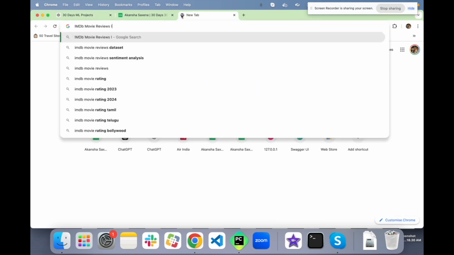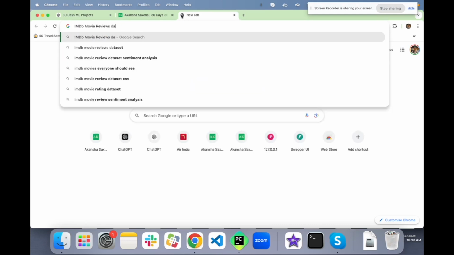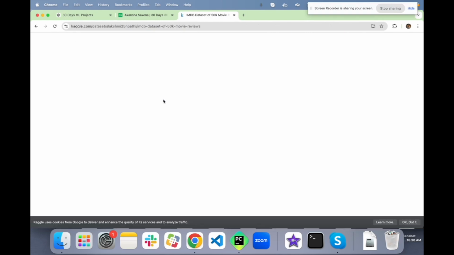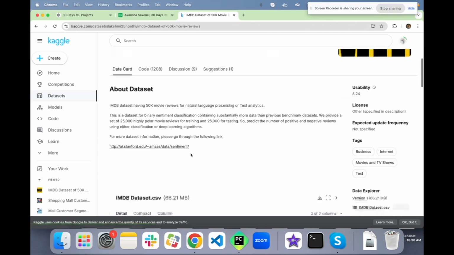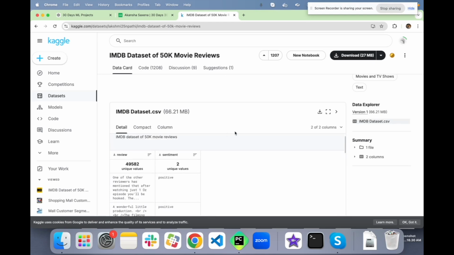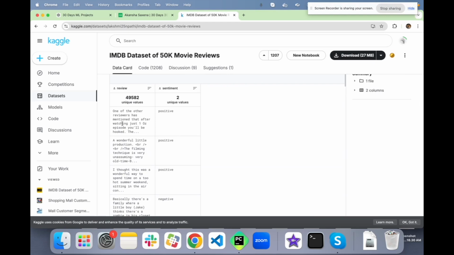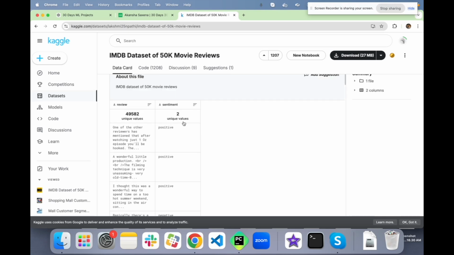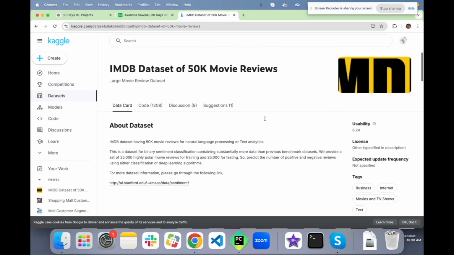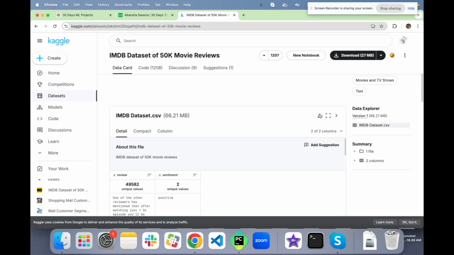I'll go search from Kaggle, our prime source for getting the data sets for this challenge. And we will be getting the IMDb dataset. It has two columns: review and the sentiment, whether the review was a positive one or negative one. I'll download the file directly. So we can see it is getting downloaded.